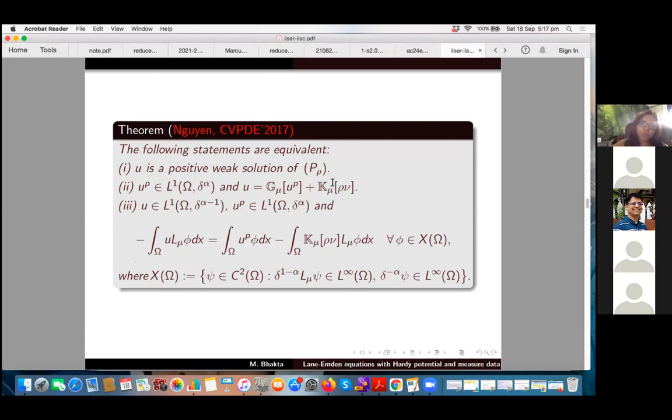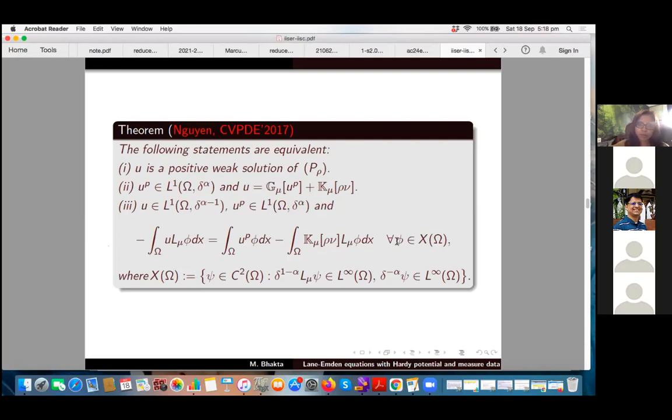If u is a positive solution of P rho, then u to the power p is in L1 of omega with respect to the measure delta alpha, and we have the representation u equals G mu, the Green operator acting on u to the power p, plus K mu, the Martin operator acting on rho nu. The third is that u is in L1 omega delta to the power alpha minus 1, u to the power p is in L1 omega delta alpha, and the weak formulation, the integral formulation, holds.